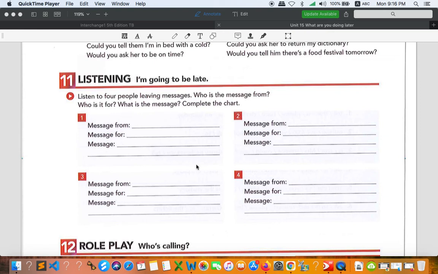Complete the charts. So there are 4 callers. They try to leave some information for the person that they want to talk to, but they cannot. As you can see, you need to find out the message from someone, the message for someone, and what the message is. So you have to listen to these 4 callers and get the information, especially the name, message from, message for, and what the message is about. I think you can try this with the listening audio that I sent.